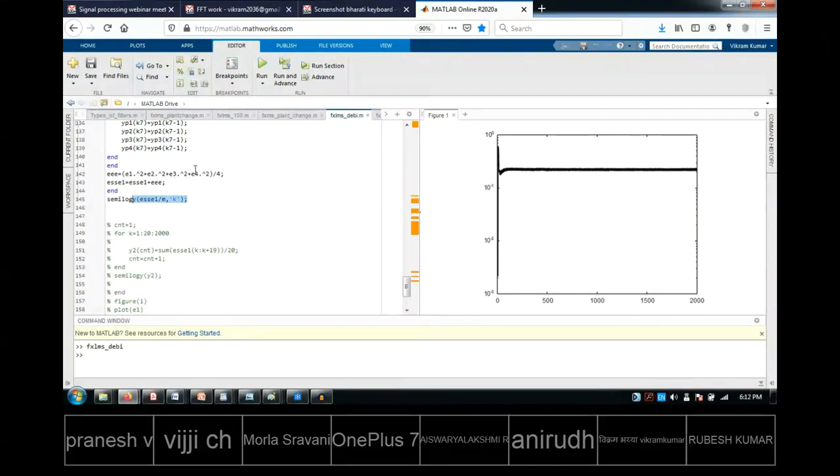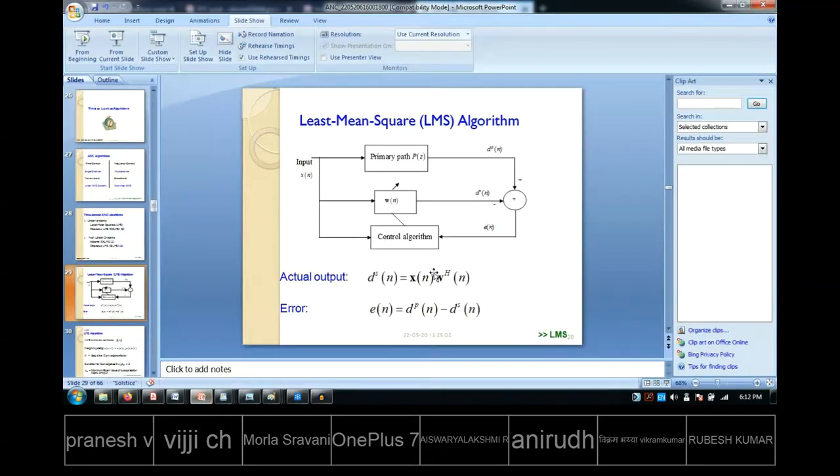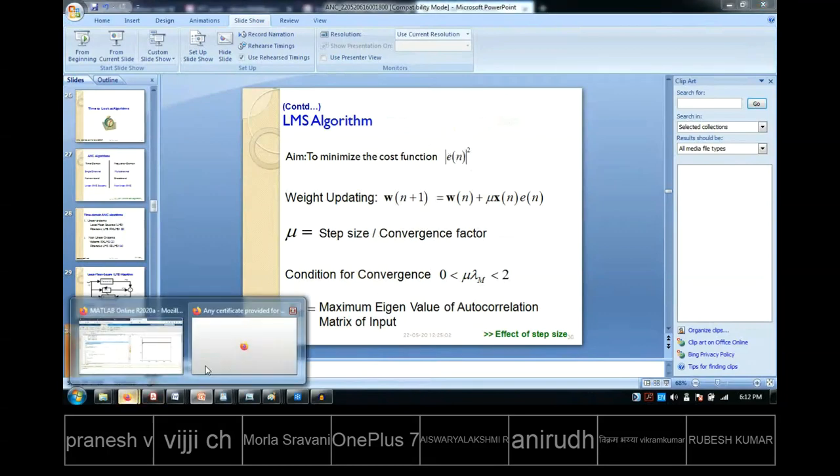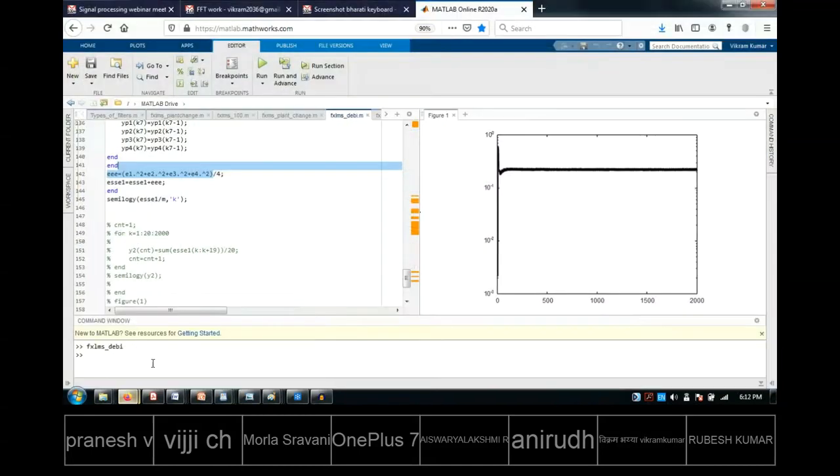Here we are having 4 error mics in this particular scenario. It is a multi-channel case. We are having 4 error mics, so we are doing E1 square, E2 square and all that, and we are taking the average. That is what we already discussed here in the PPT. Our aim is to minimize this, right? So that is what we are trying to find out and then draw the diagram. When we have drawn that, we are getting this kind of thing. So it's like a converging curve, you can see.